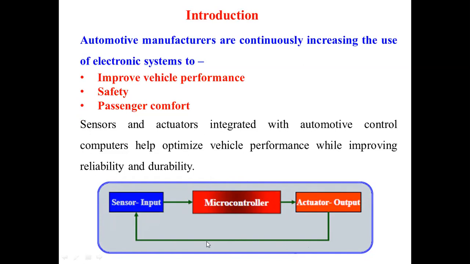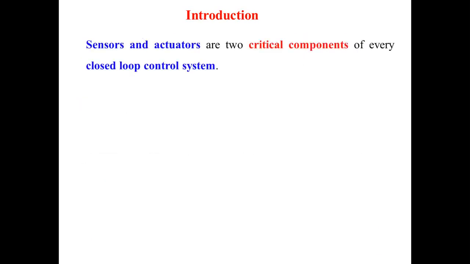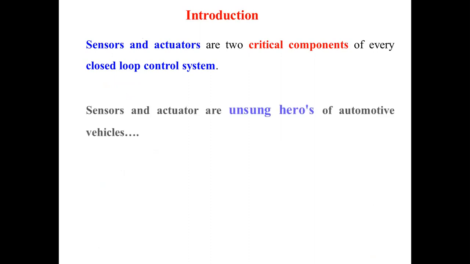So the sensor is the input side component, and actuators are the output side components. Sensors and actuators are the critical components in every closed loop control system, and without these two components, there will not be any system. And these are the unsung heroes of automotive vehicles, because till date, no one has looked seriously at the sensors